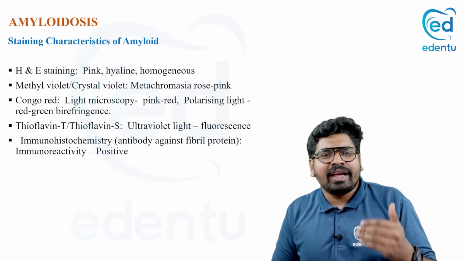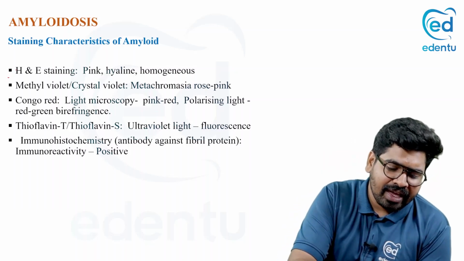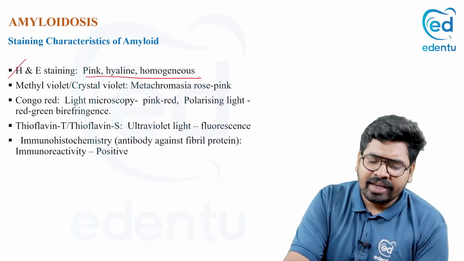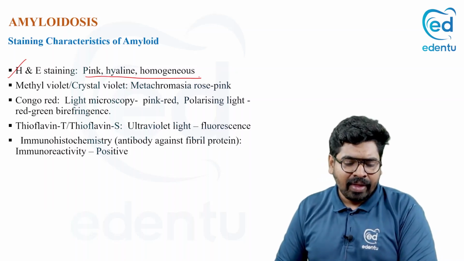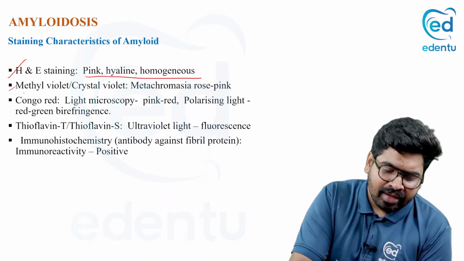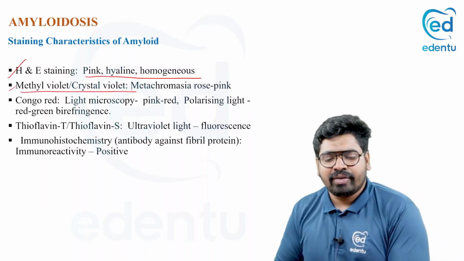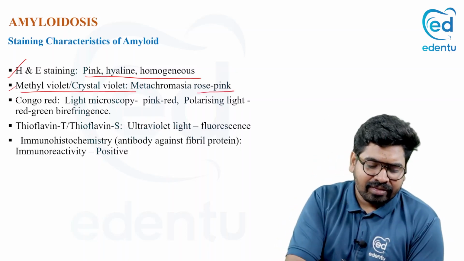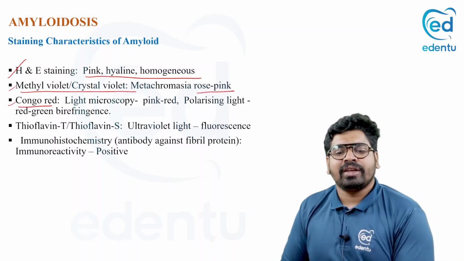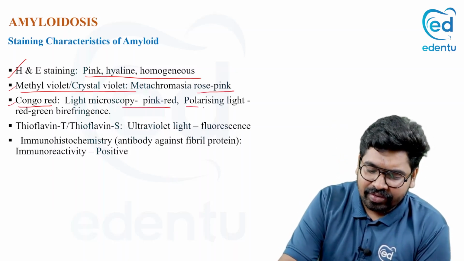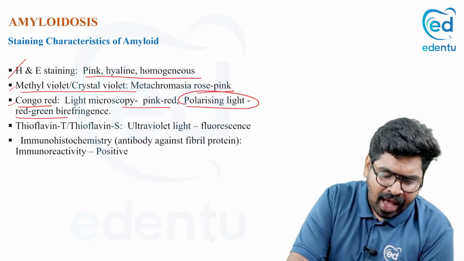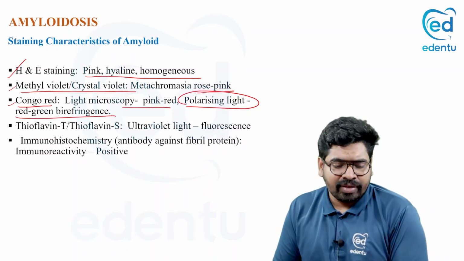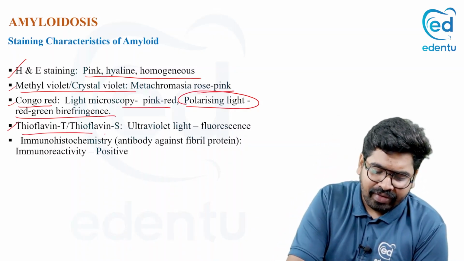So what are the staining characteristics of amyloid? In the H&E, it is pink hyaline structureless homogeneous material. We can also stain with another stain called crystal violet, which will give a pink color. We can stain it with the Congo red. It will give a pink-red color, but in polarizing light it will give apple green birefringence. And other stains are thioflavin T.